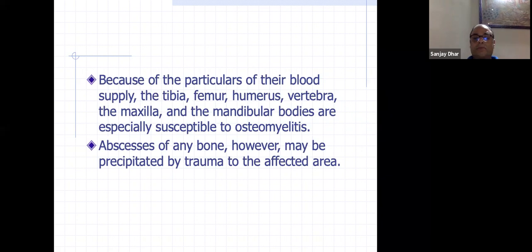So as I told you, abscess of any bone, however, may be trauma. It's because it is metaphyseal bone, cancellous bone, a very spongy bone. There are lots of interstices, interspaces present, where a small hematoma collects. If it causes a lot of pressure there, there is necrosis. Then further cells pour in, so they increase the pressure. So there is necrosis. That is why trauma. Usually we may ignore it as a micro trauma that will not cause any problem, but these children give a history that they had an injury 1 week back or 10 days back. We neglected it and then they came with osteomyelitis.